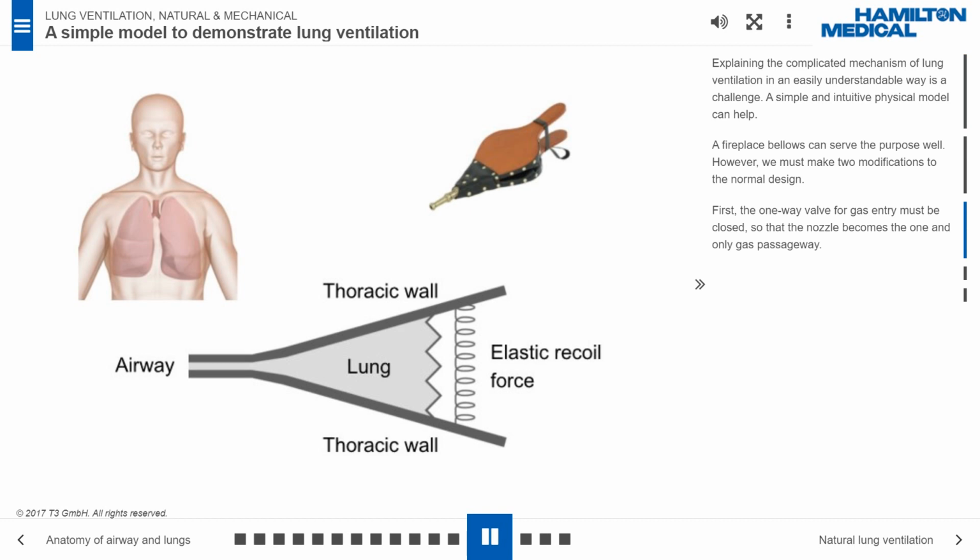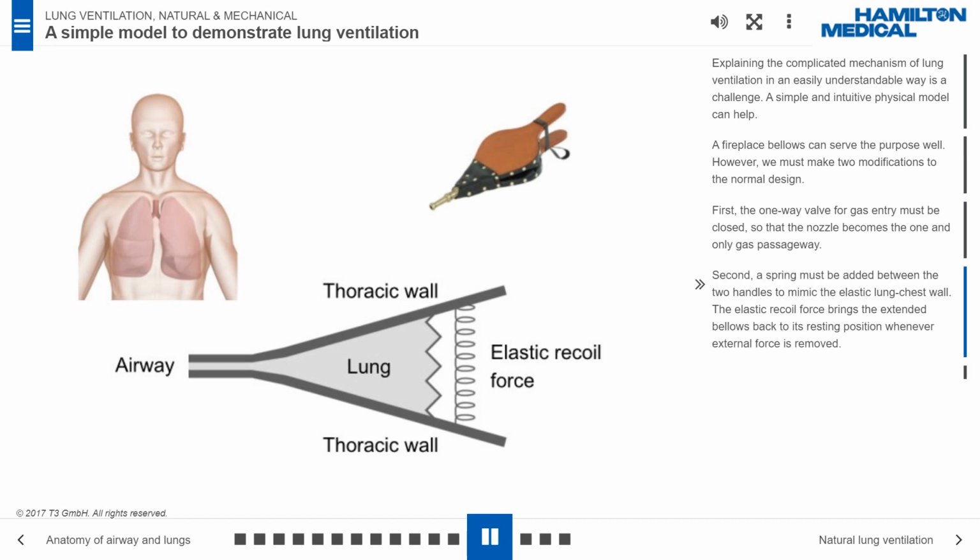First, the one-way valve for gas entry must be closed, so that the nozzle becomes the one and only gas passageway. Second, a spring must be added between the 2 handles to mimic the elastic lung chest wall. The elastic recoil force brings the extended bellows back to its resting position whenever external force is removed.